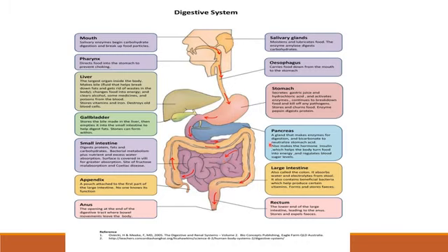Clear? So the pancreas is a gland that makes enzymes for digestion and bicarbonate to neutralize stomach acid. It also makes the hormone insulin, which helps the body turn food into energy and regulates blood sugar levels. So the pancreas is an exocrine gland which secretes enzymes for digestion, as well as a hormone called insulin.